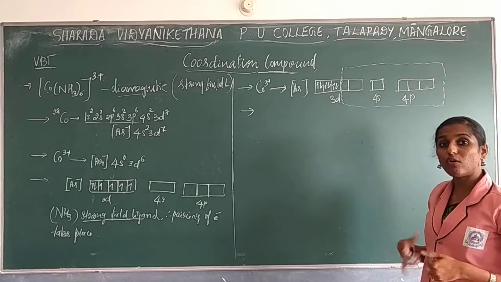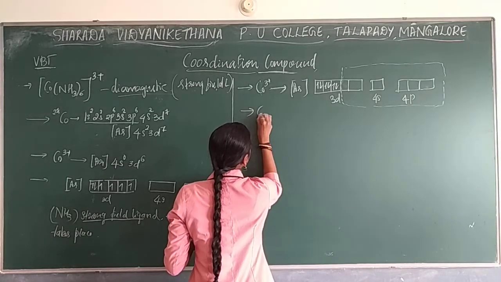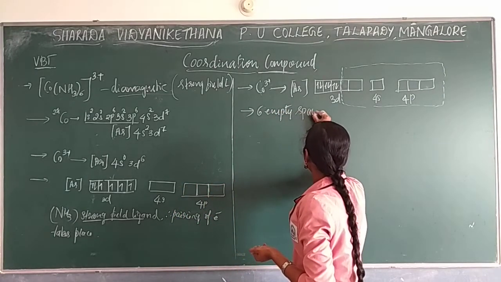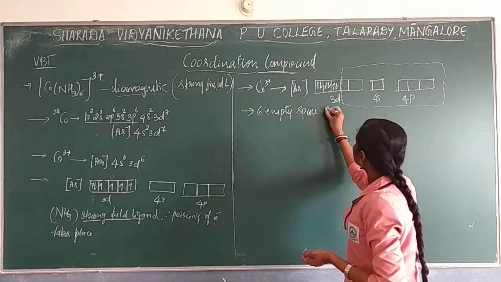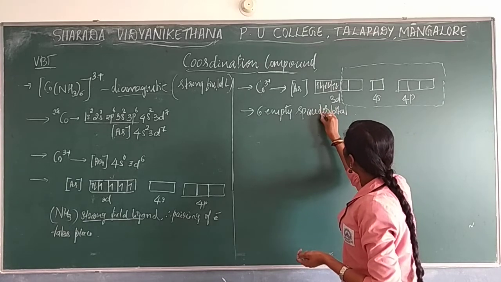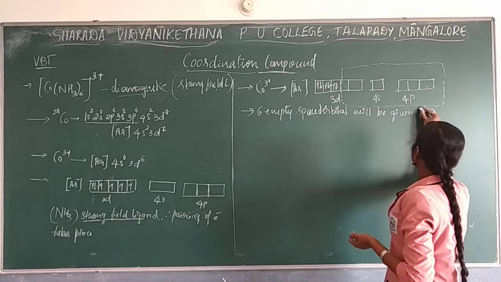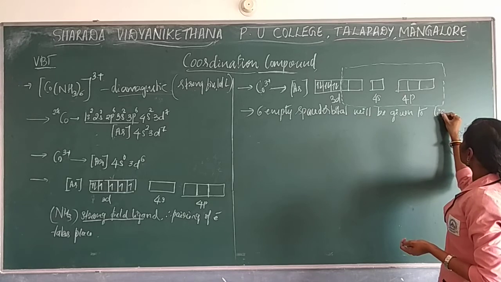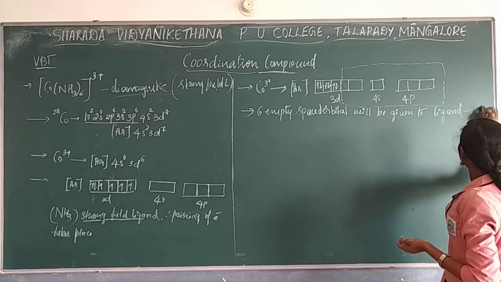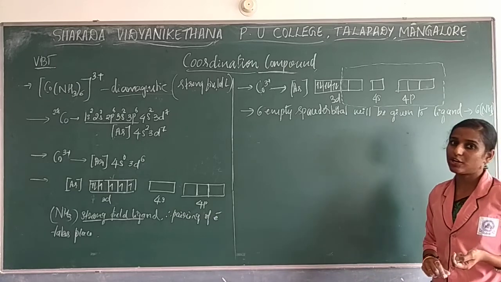This empty space is for what? That is given for the ligand. So you need to write over here: 6 empty space or vacant d orbital will be given to the ligand. So for how many ligands are you going to give? 6 amines. So in total you have 6 amines. For those 6 amines you are going to give the space. Empty d orbitals you are going to give.